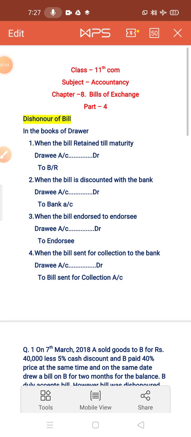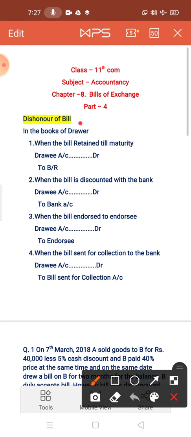Children, today we are going to study part 4 of chapter number 8, Bills of Exchange. This is the last part of this chapter. In this, we will cover the topic dishonor of a bill.